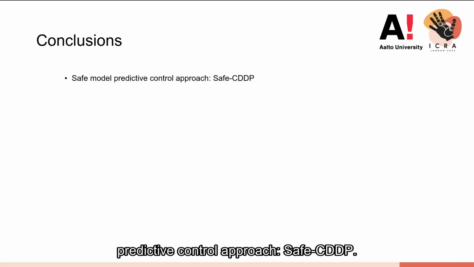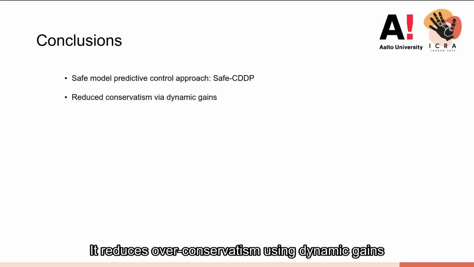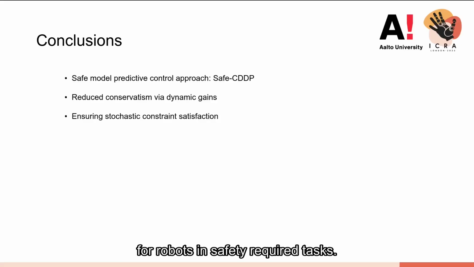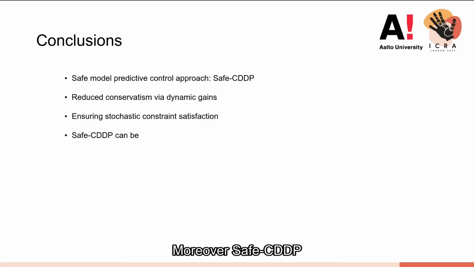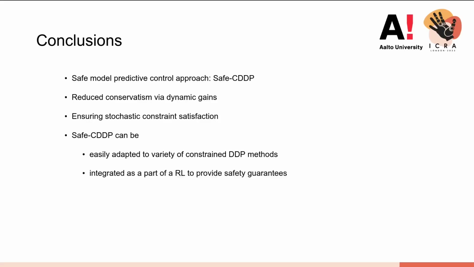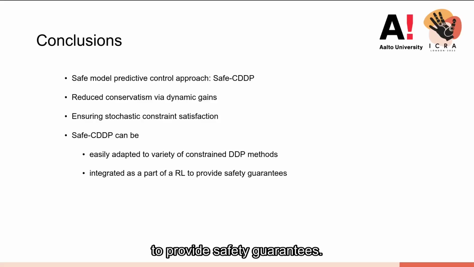Here we presented a new safe model predictive control approach, Safe-CDDP. It reduces over-conservatism using dynamic gains and ensures stochastic constraint satisfaction for robots in safety-required tasks. Moreover, Safe-CDDP can be easily adapted to a variety of CDDP methods and can be integrated as a part of a reinforcement learning algorithm to provide safety guarantees.